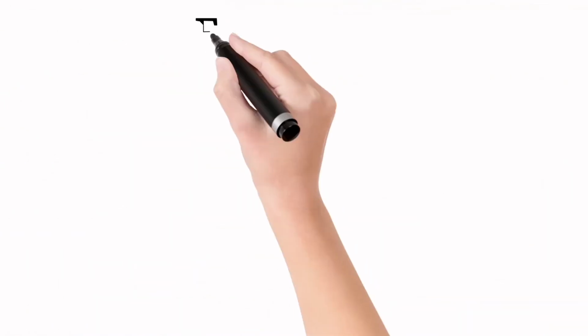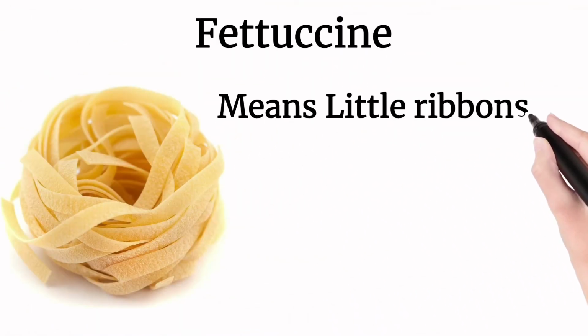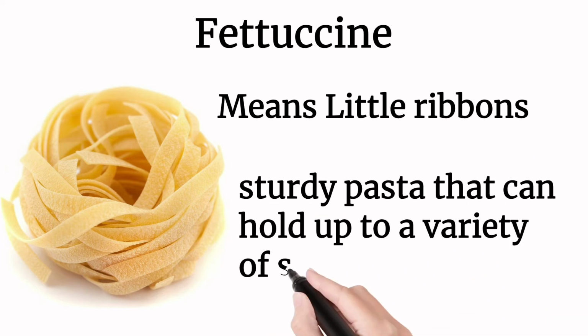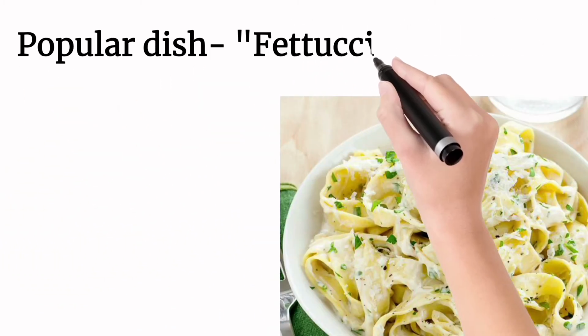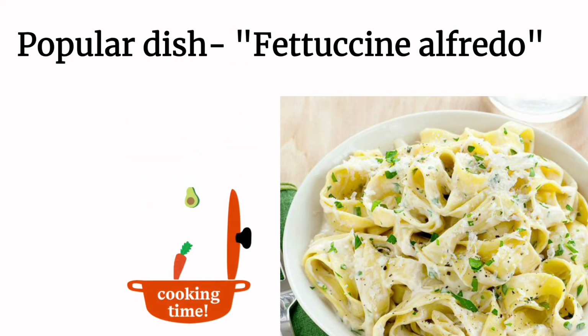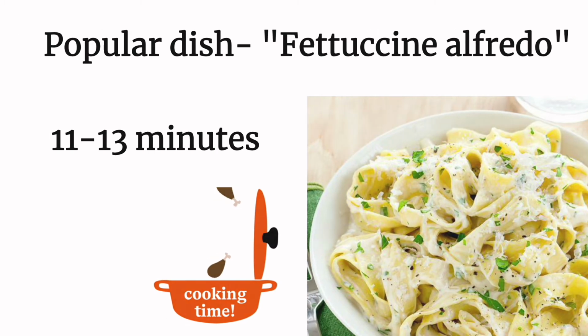4. Fettuccine. It means little ribbons. The flat, ribbon-like shape of fettuccine makes it a sturdy pasta that can hold up to a variety of sauces. It's one of the best-known pastas for the popular dish fettuccine alfredo. It goes well with cheese or vegetable sauces. Cooking time is 11 to 13 minutes.